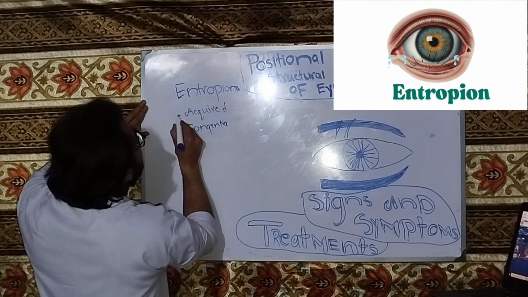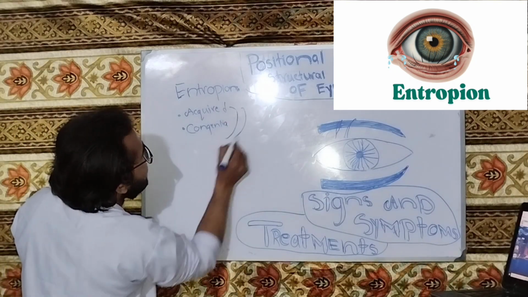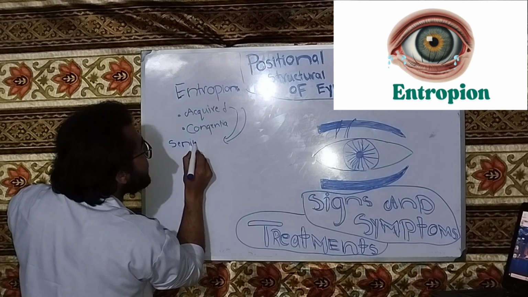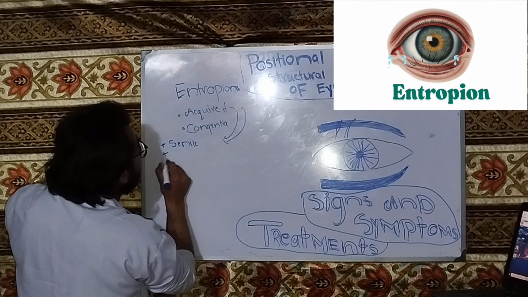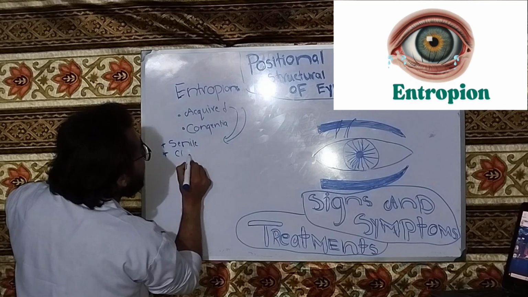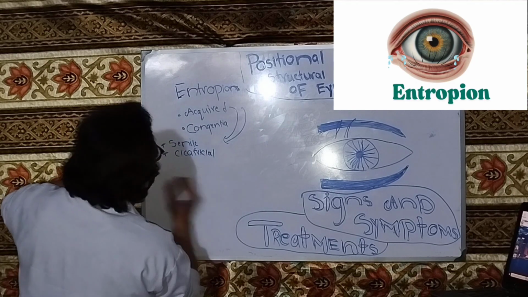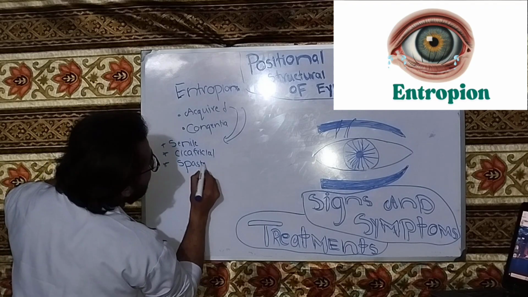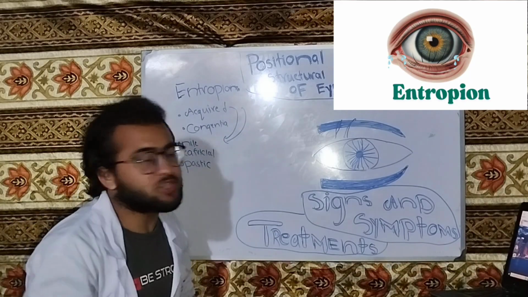Acquired is further of three types: senile or involutional, cicatricial, and spastic. Now we will discuss the pathogenesis of each type.